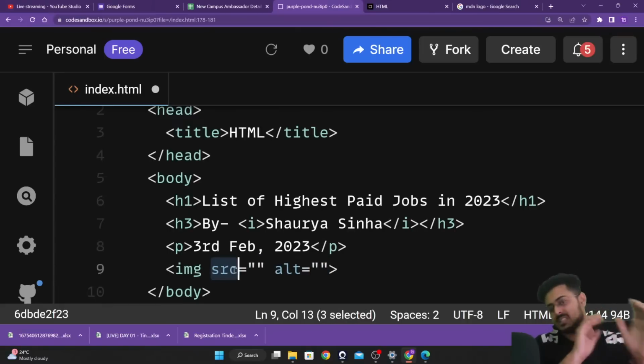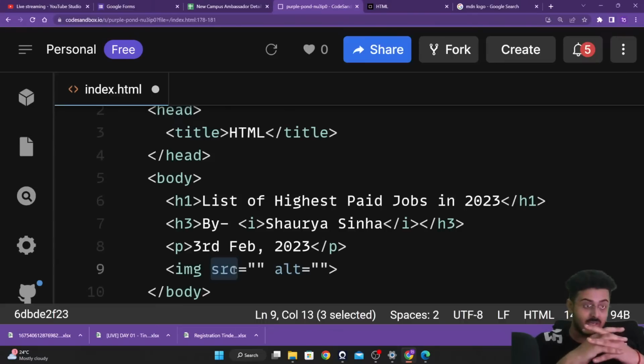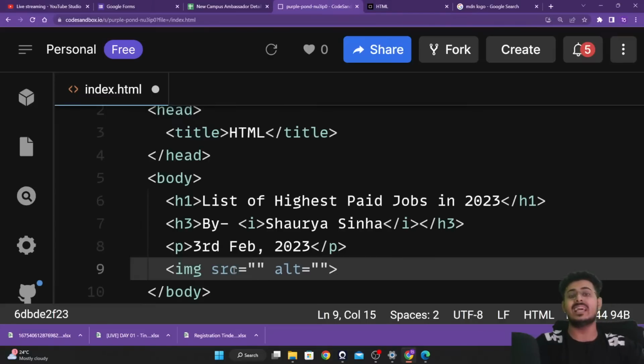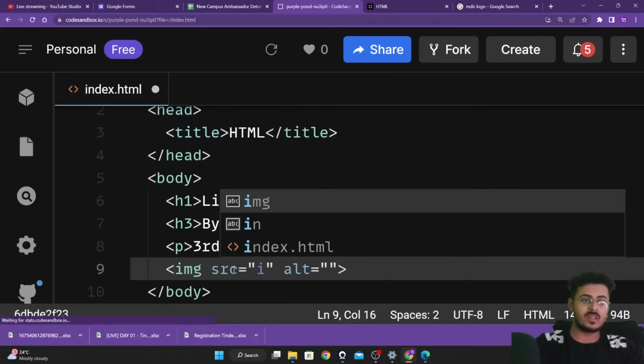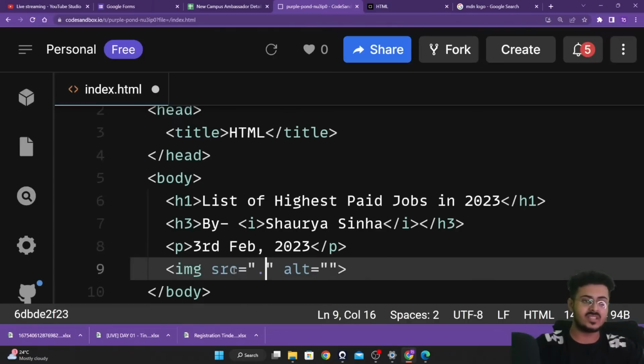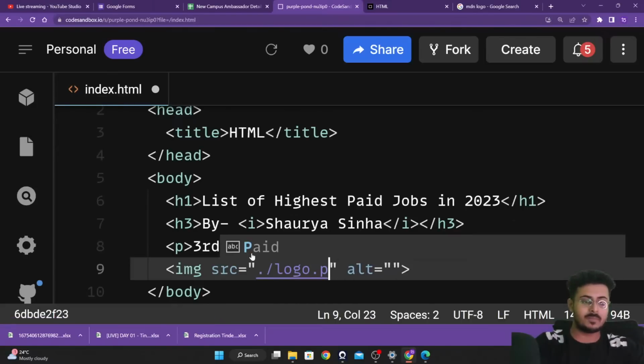We'll take one attribute at a time. The src attribute basically means source. Inside of the source, we are going to place the path to the image. That is dot slash, or directly, dot slash image dot png. Sorry, logo dot png. I'm so sorry. Dot slash logo dot png, guys.